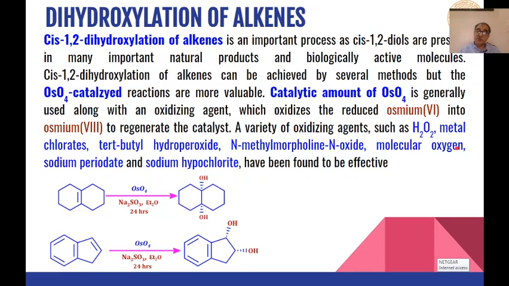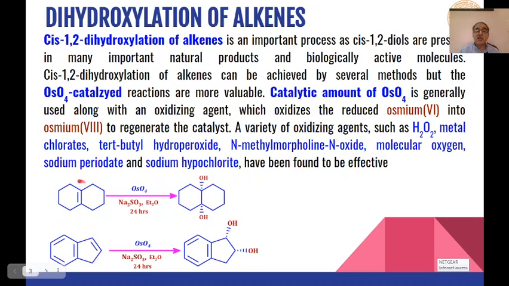Out of these, the most commonly used are sodium periodate and sodium hypochlorite. These are very effective oxidizing agents which can be used for reoxidizing the reduced osmium 6 again into osmium tetroxide. Some of the examples are given over here.